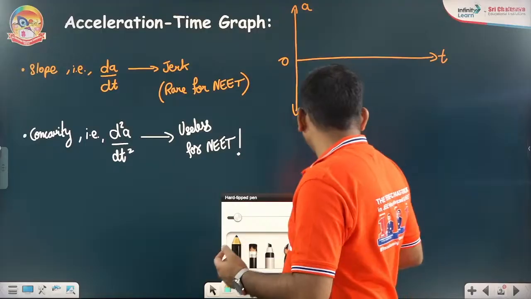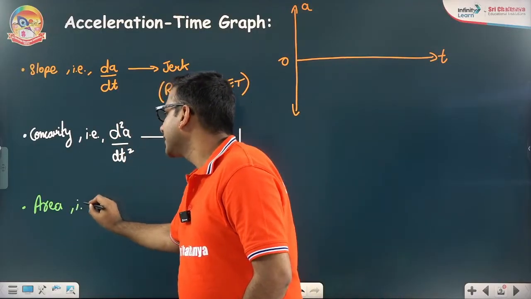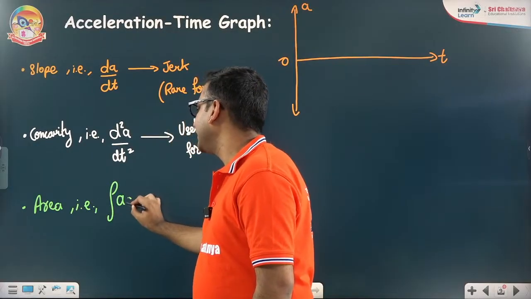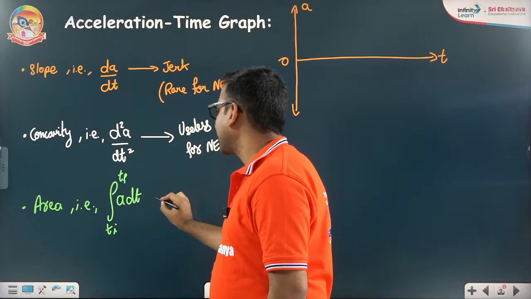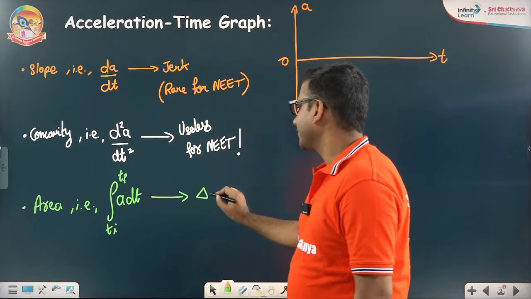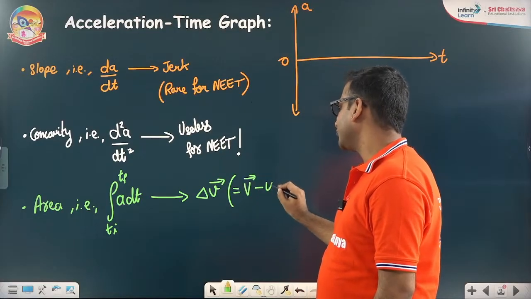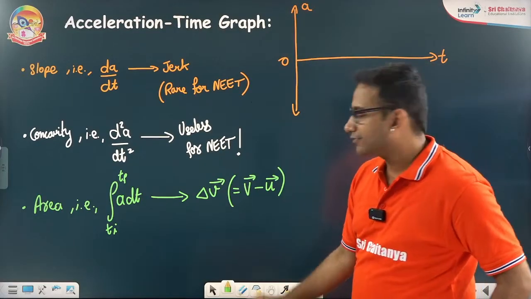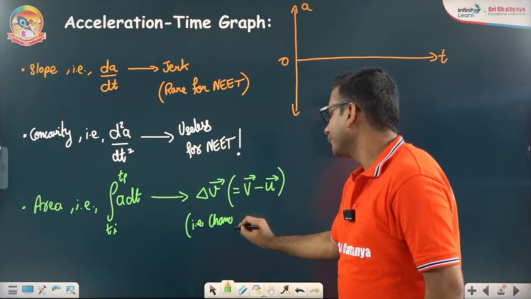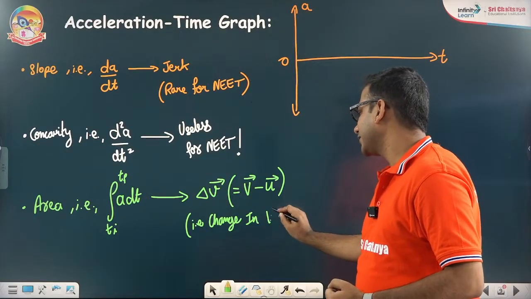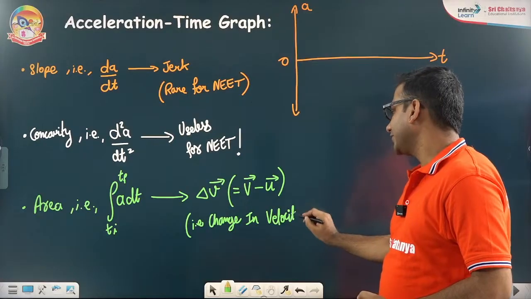All right. And if I talk about the integration or area, that is, I'll say integration of a dt, t initial to t final. So that will give you change in velocity, delta v vector, which is v vector minus u vector. That is change in velocity vector. Okay. Where else can we use this, sir? What are the other places where we can use this?